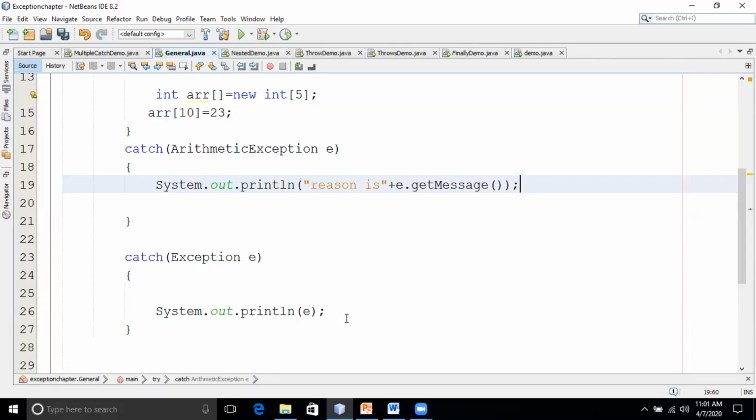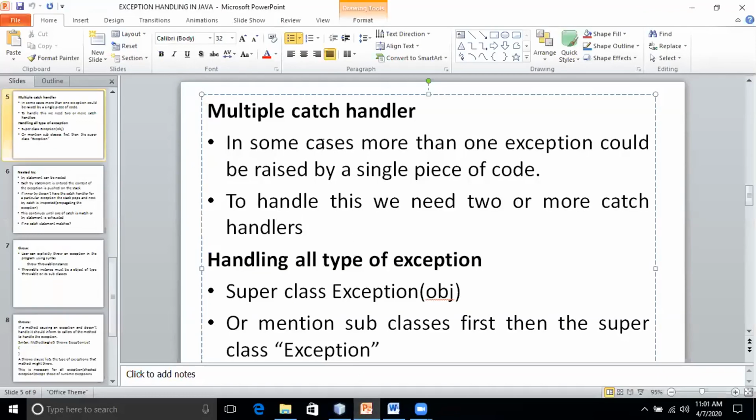Can I go to the next topic? Yes, sir. Okay. So, any doubts here? Multiple catch handlers and handling all type of exceptions? Harish, hope now I cleared your doubt. Yes, sir. Okay, the next topic is...